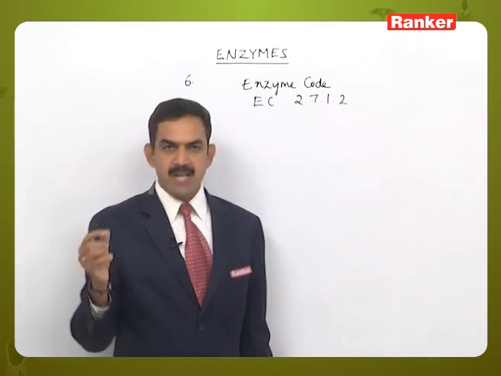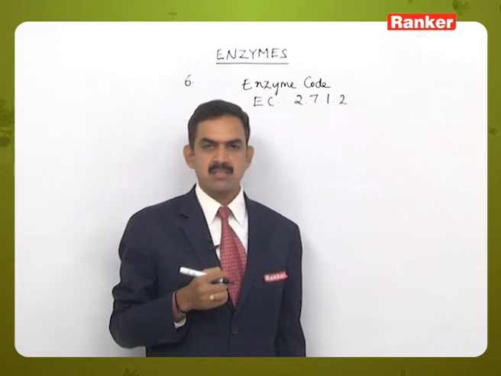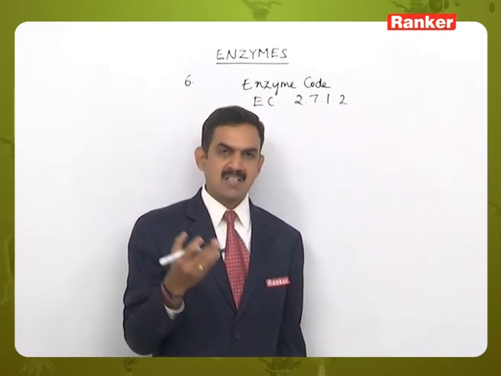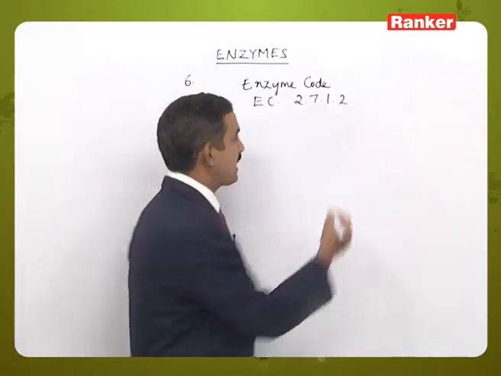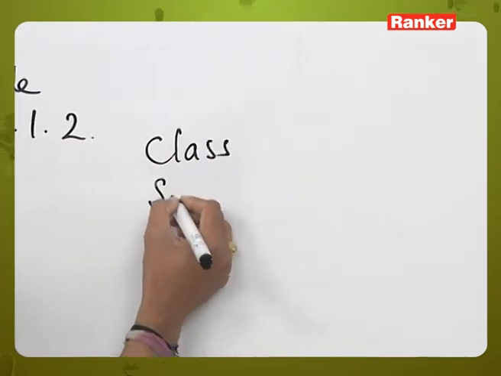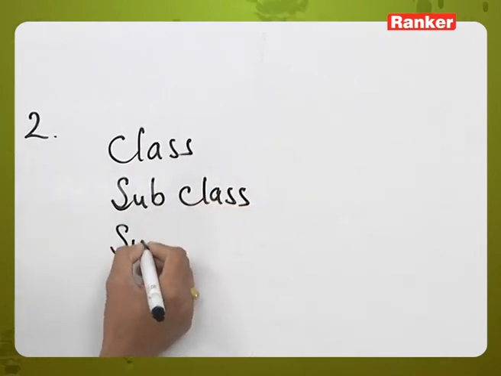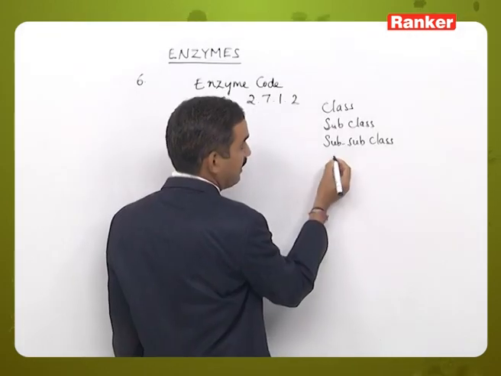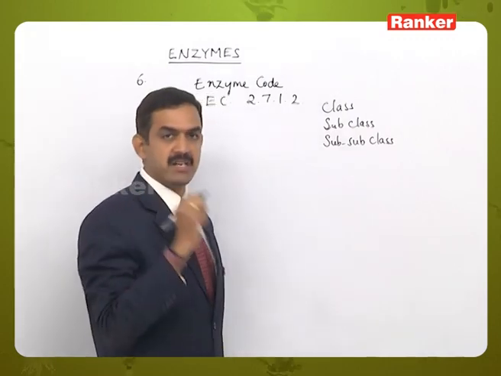Based on the classification, every enzyme is placed in one of 6 major classes, and depending upon other characteristic features, they are grouped into subclasses. The first is the class, under each class the subclasses are present, and under each subclass sub-subclasses are present. Under the subclass every enzyme is specified with some number.